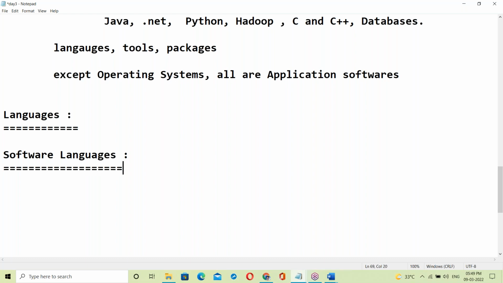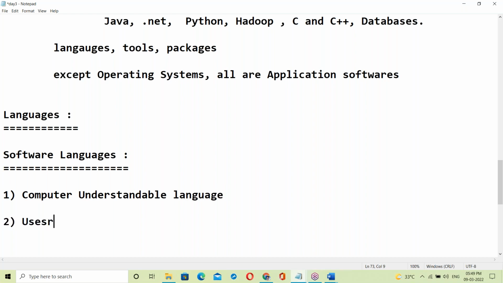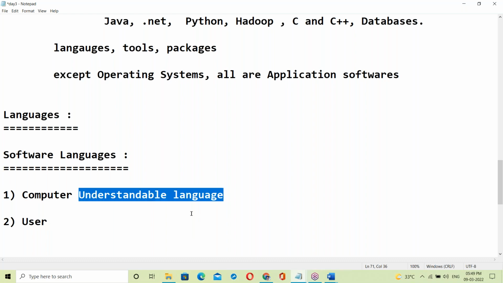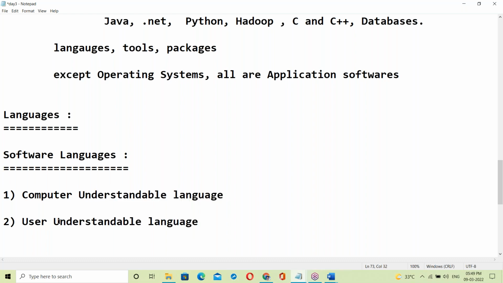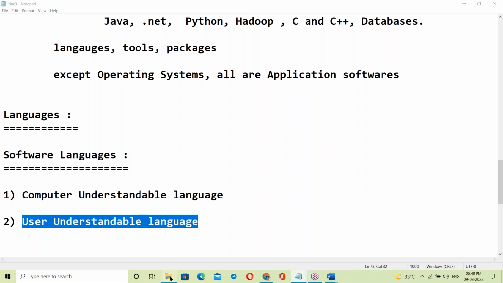In software, the first one is computer understandable language. The second one is user understandable language. We are the users of the computer, so our language is user understandable, like the English language.